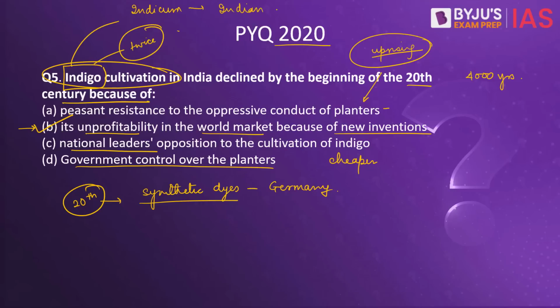Now, though the indigo cultivation declined, it has not stopped even now. States like Tamil Nadu, Andhra Pradesh, Uttarakhand, West Bengal, and Rajasthan see indigo cultivation. And lately, in the past few years, indigo production has gained a lot of interest because of many homegrown brands which want to use natural dyes for their products.